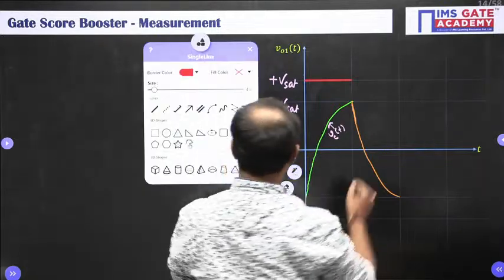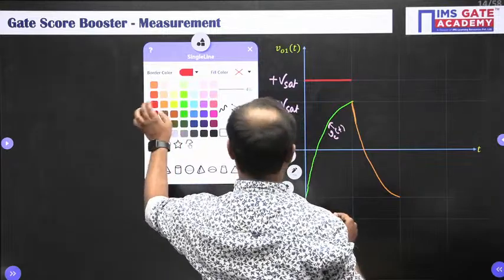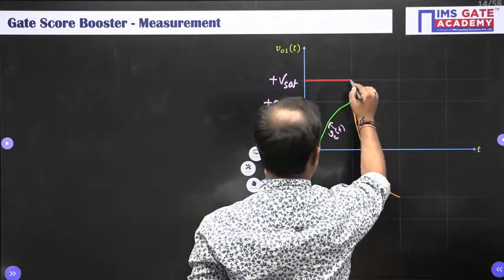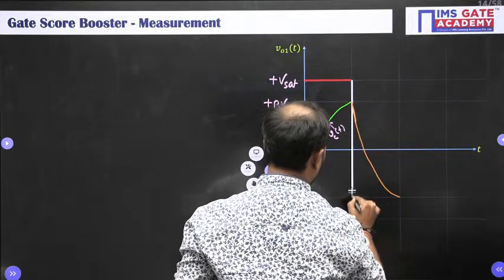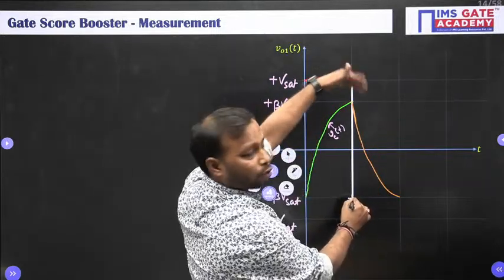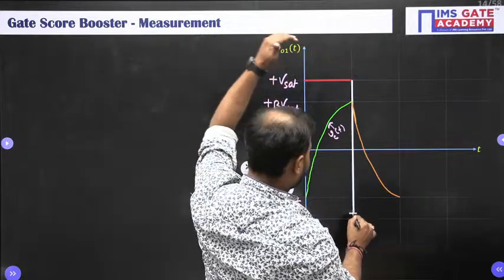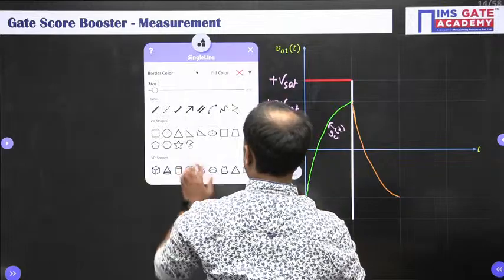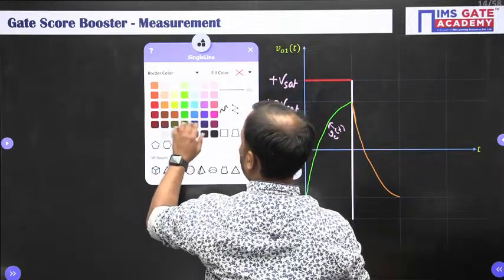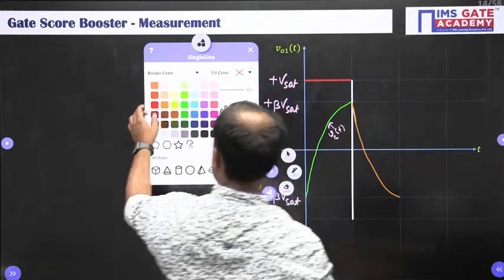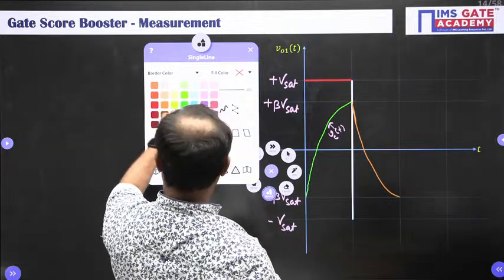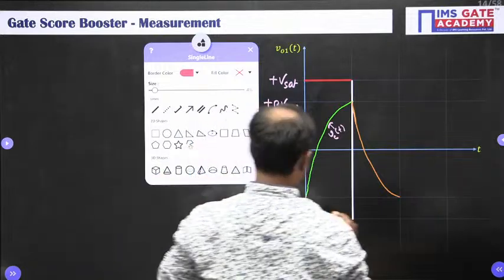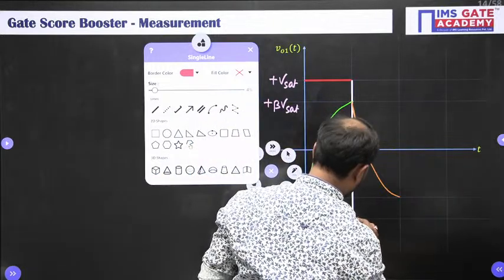And at this point, once your capacitor exceeds, your output is going to transit from plus V set to minus V set.